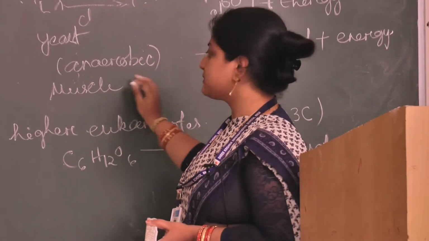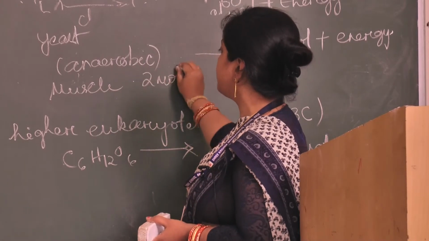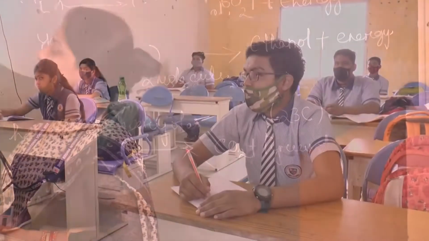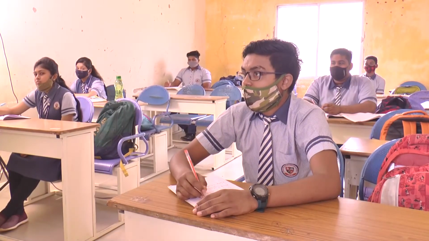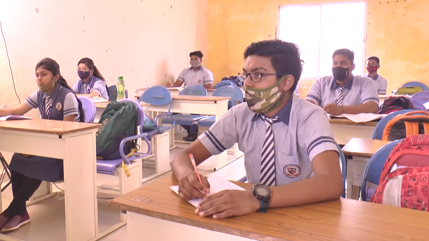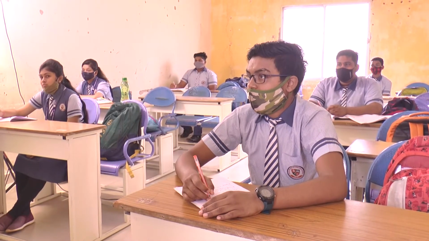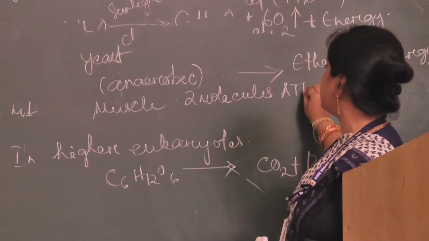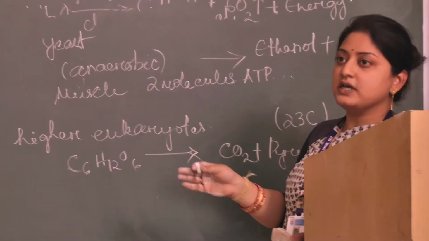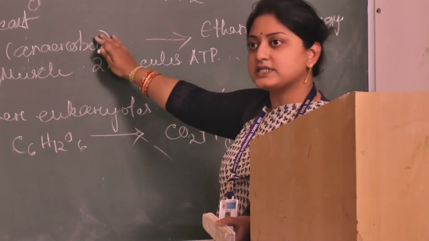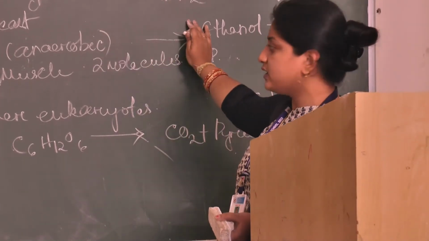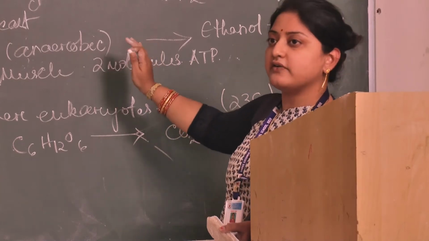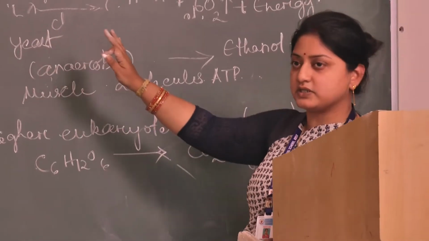In anaerobic respiration, only 2 molecules of ATP are generated. But in what we have studied, in aerobic respiration, how many molecules of ATP are released? 38. Whereas in anaerobic respiration, how many molecules of ATP? Only 2 molecules of ATP are produced, which is insufficient. In the case of yeast, ethanol is produced and only 2 molecules of ATP are generated, which is not enough, like that of the aerobic mode of respiration.